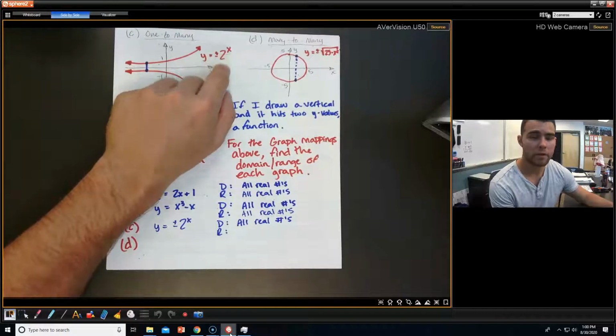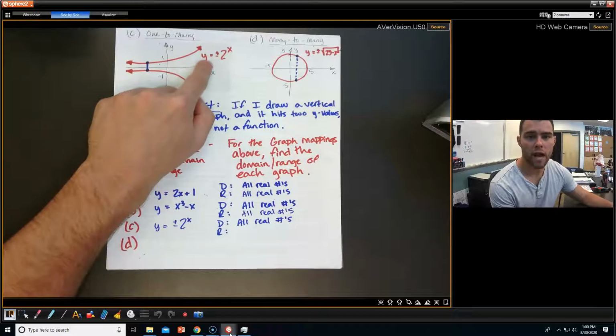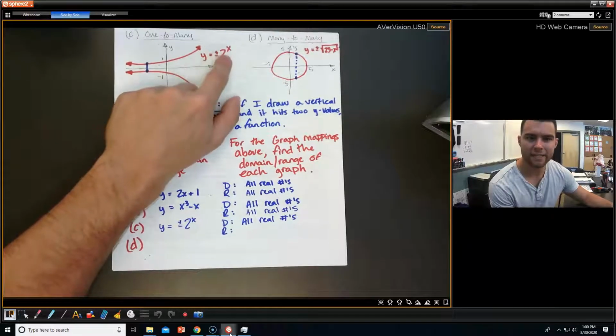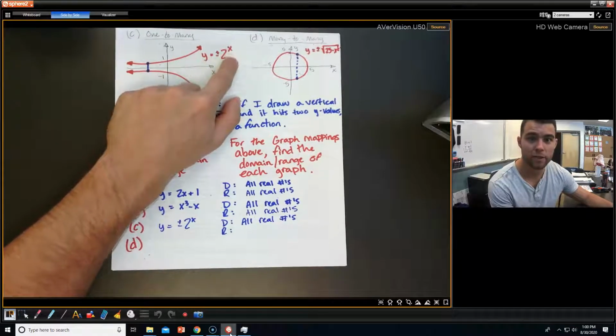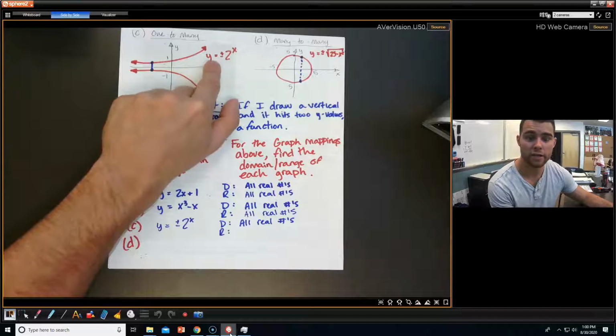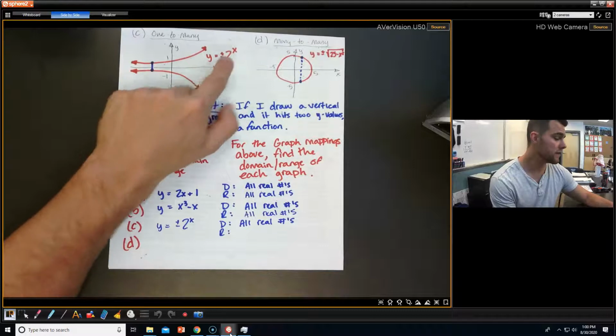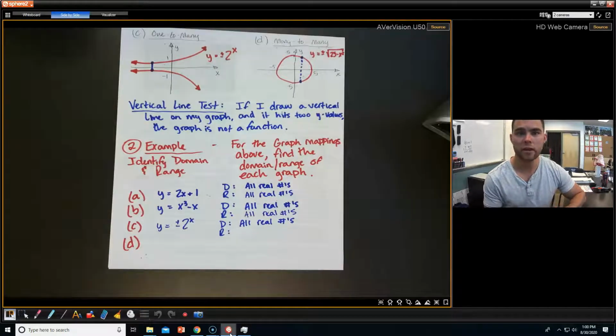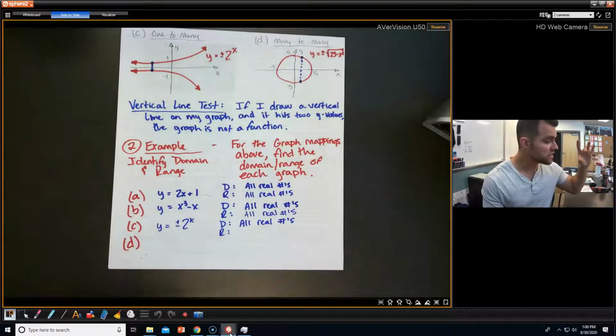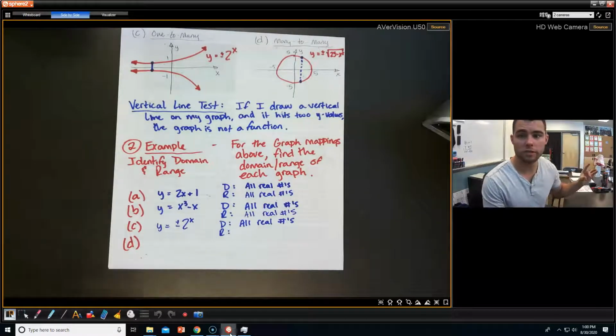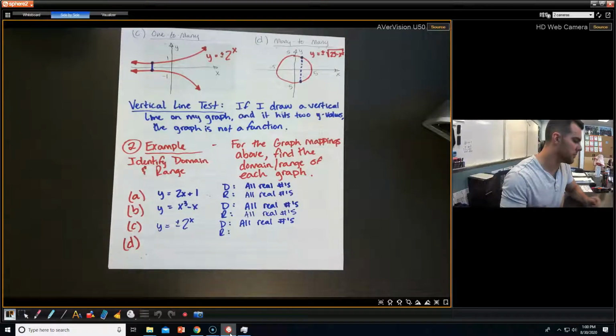For example, if I plug 0 in for y, there is not an x value I can plug in to get this to equal each other. I cannot get this to be 0, no matter how hard you try. Even if I took x to the 0 power, anything to the 0 power is just 1. So this might get super close, but it will never touch 0.